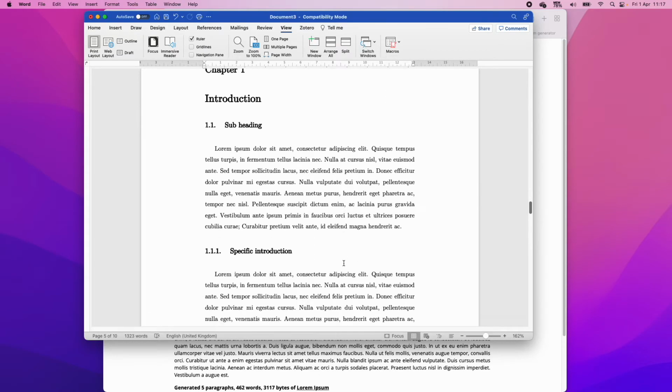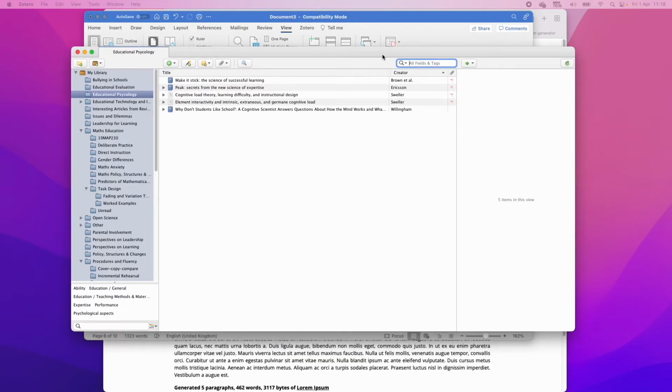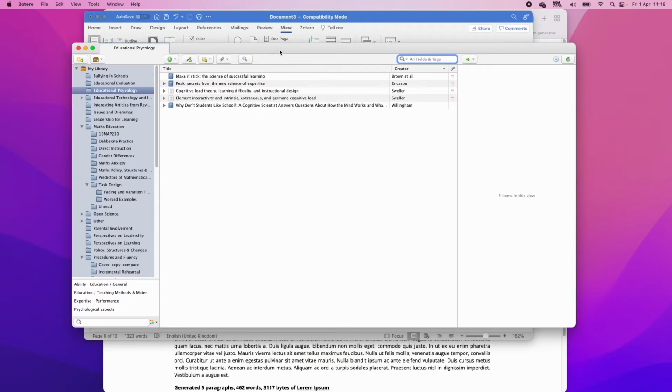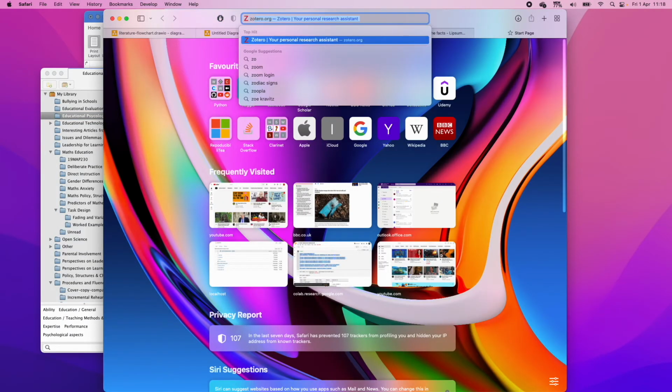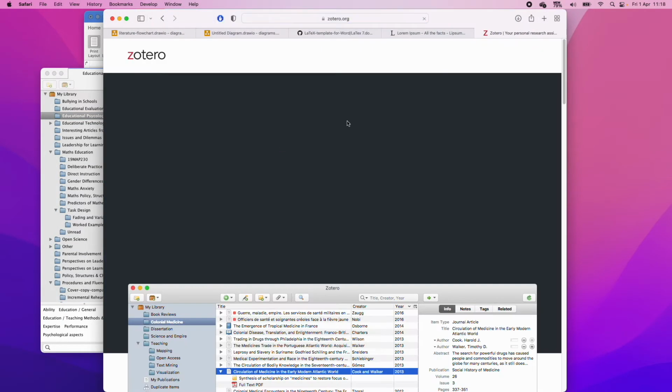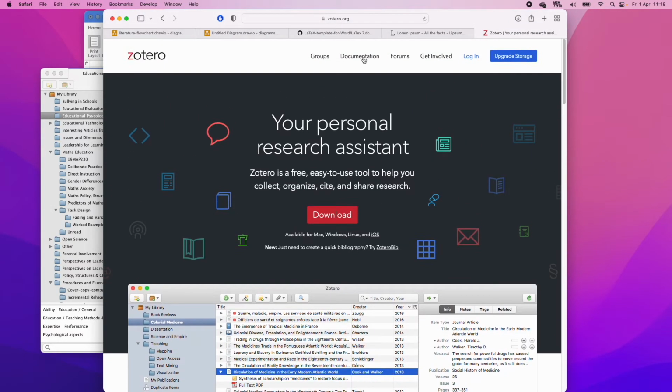I wanted to quickly show you Zotero, a reference manager. We talked about this a little bit during the talk. Some people use Mendeley, some people use Zotero. I really like Zotero. It's open source, it's free, and it's really great. So Zotero looks a little like this once you've installed it. If you want to install it, you can go to zotero.org and install it there. I'm not going to go through that because I think it's pretty self-explanatory.